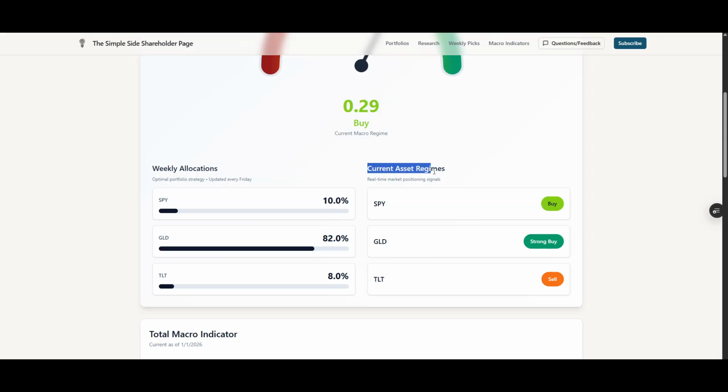And then over on the right side, you can see the current regimes that each of these, I guess, ETFs are currently in. So you'll see that we have a strong buy right now on gold, and we're seeing an 82% portfolio weight for the gold ETF that we're tracking, the gold ticker that we're tracking, I should say. And then for TLT, we're at a sell, which is what is giving us that 8%. And then the SPY, we're at a buy, which is giving us that 10%. So anyway, these are all the current regimes and the asset allocations.